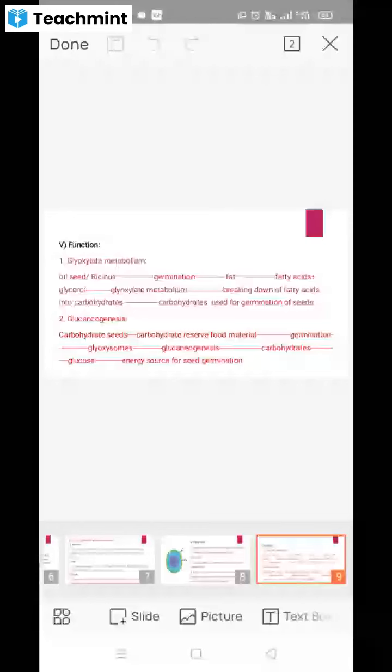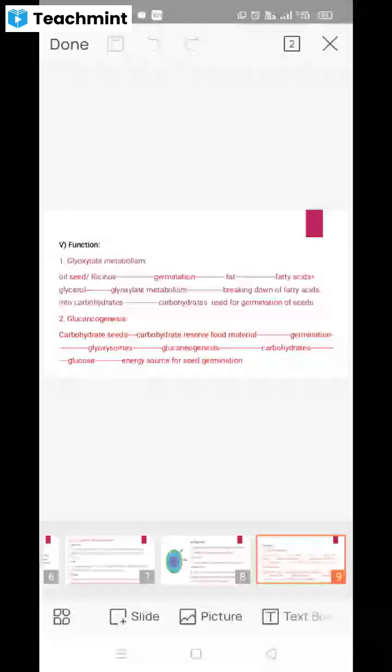Then the last part of the glyoxysomes is the biogenesis. सेम लाइक द पेरोक्सिसोम्स, वहाँ पे भी हमने देखा था कि the formation of the peroxisomes takes place from the endoplasmic reticulum.